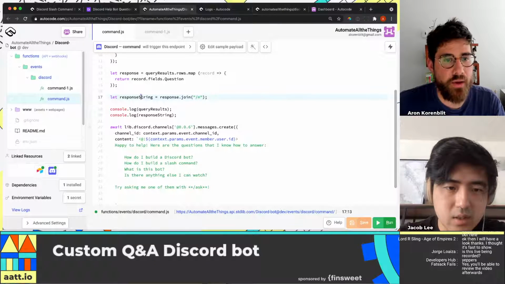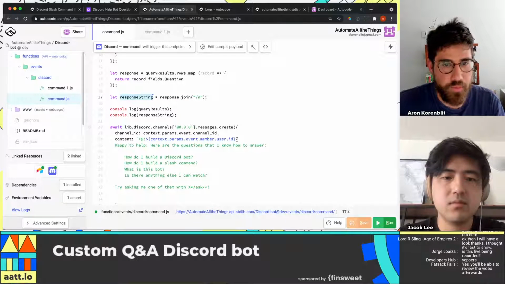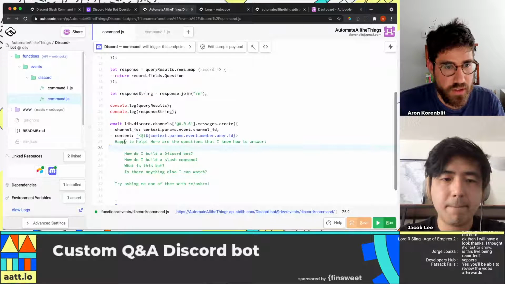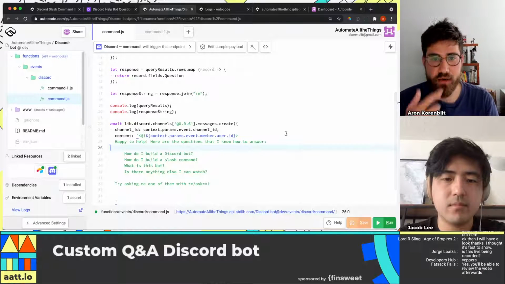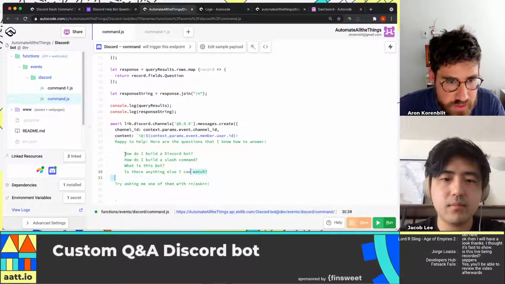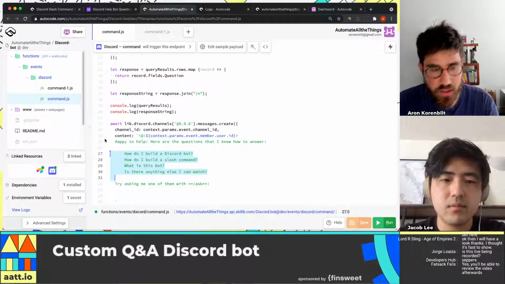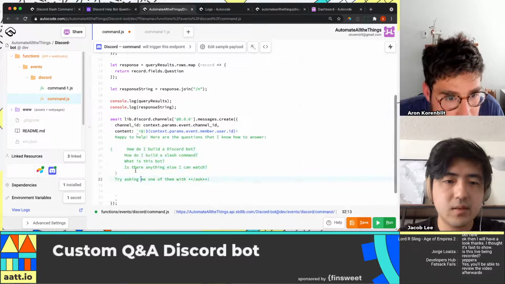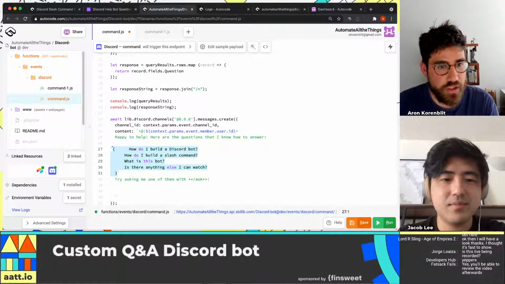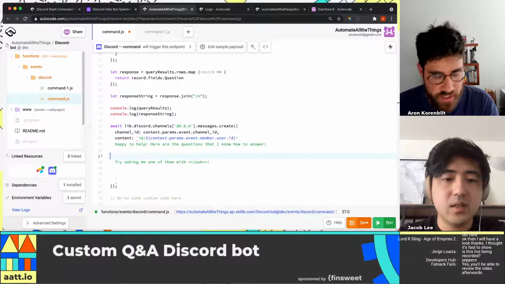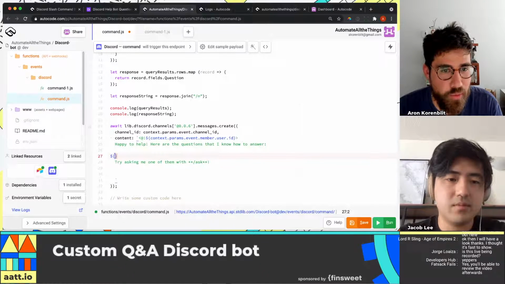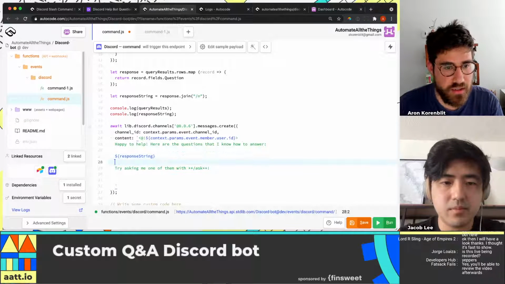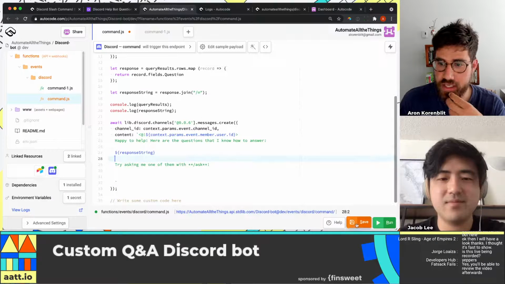Okay. So I want here to join. I want to say, take this, and then here, how do I say replace all of this with the little dash curly bracket thing? No, dollar sign. That's right. There we go. I want response string, like that. Yep, and that's it. Okay, let's save that.